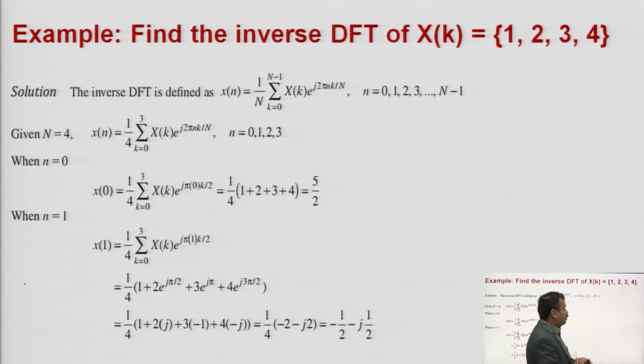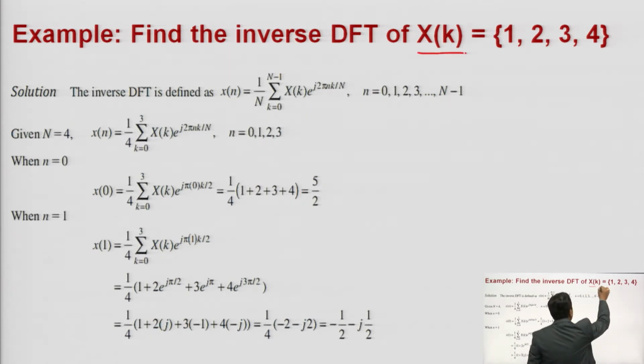Now another example, because last time I told you examples for calculation of DFT, how you calculate the DFT of the sequence x of n given to you. Now the question is for IDFT. Find the inverse DFT, IDFT, of X of k.